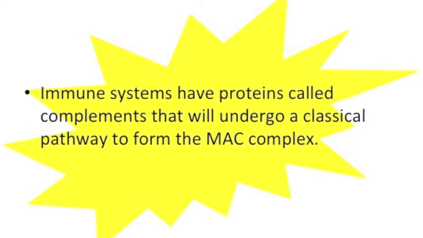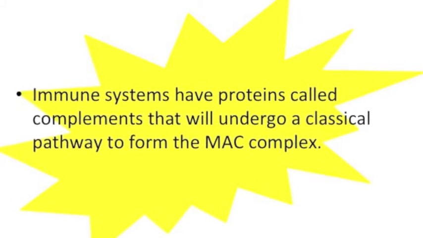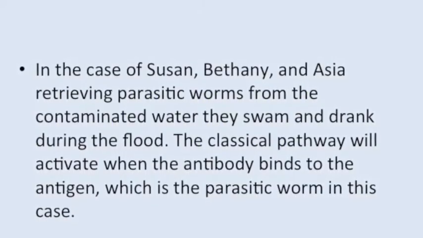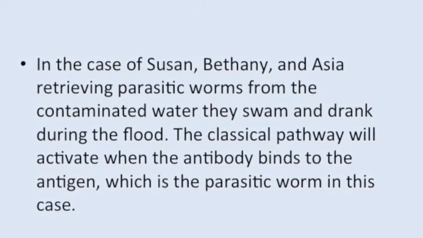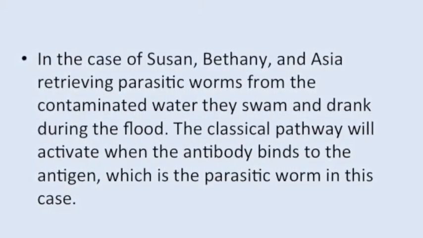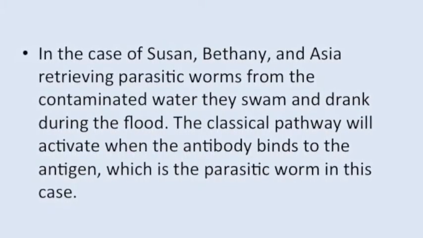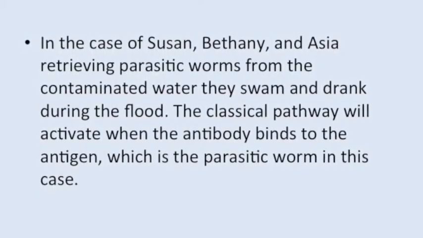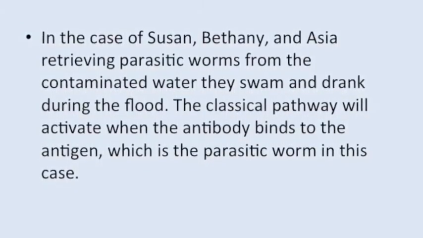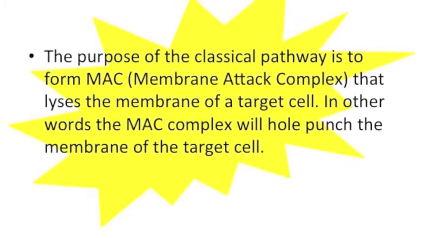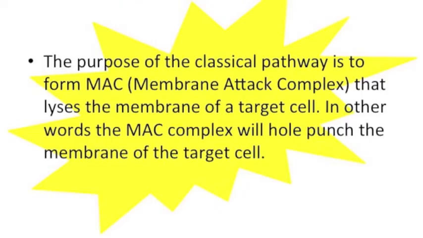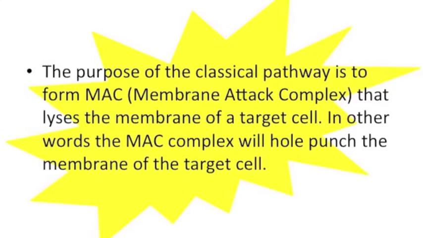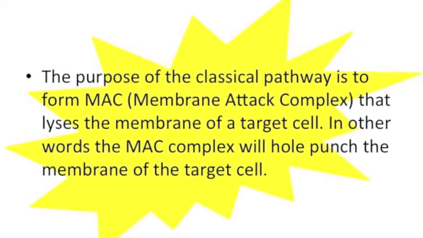All immune systems have proteins called complements that will undergo a classical pathway to form the MAC complex. In the case of Susan, Bethany, and Asia contracting parasitic worms from contaminated water they swam and drank during the flood, the classical pathway will activate when the antibody binds to the antigen, which in this case is the parasitic worms. The purpose of the classical pathway is to form MAC, which stands for membrane attack complex, that lyses the membrane of a target cell. In other words, the MAC complex will hole punch the membrane of the target cell.